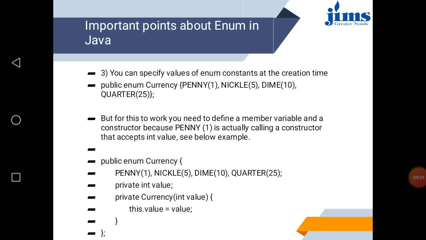See, in the program we will discuss, like here there is an enumeration currency. It has values penny 1, nickel 5, dime 10, quarter 25. And there is one variable, say value, that is a private integer. And when we call the constructor and it has value, this dot value equal value will talk about the constructor and it will access the value.